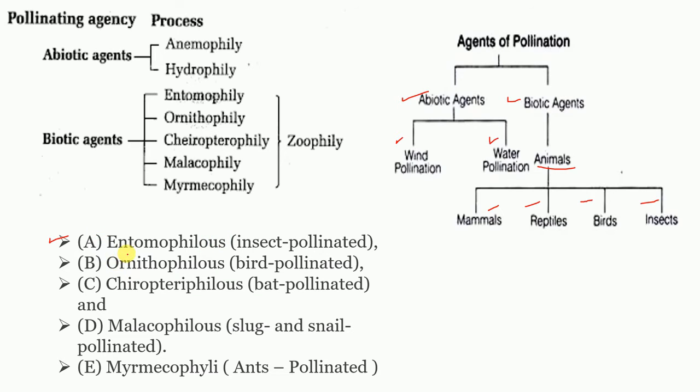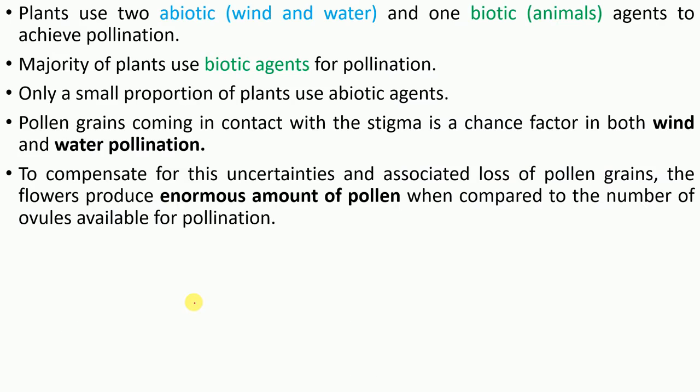For example, entomophily. Entomophily means pollinated through insects. Ornithophily means pollinated through birds, the third one is chiropterophily, meaning pollinated through bats, and malacophily means pollinated through slugs and snails, and the last one is myrmecophily, meaning pollinated through ants.